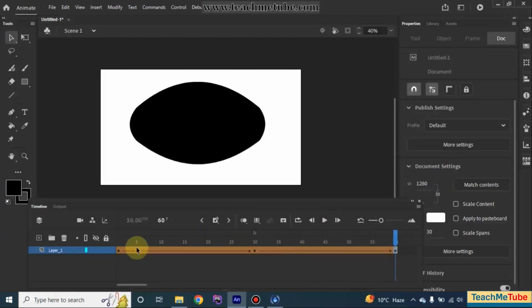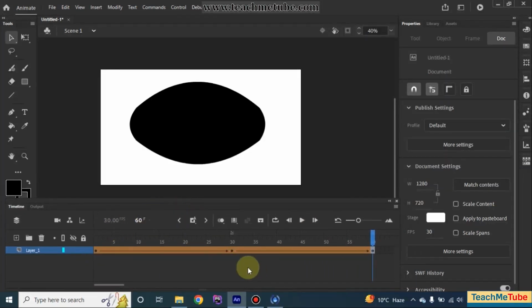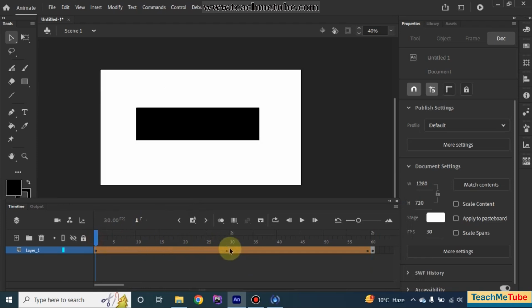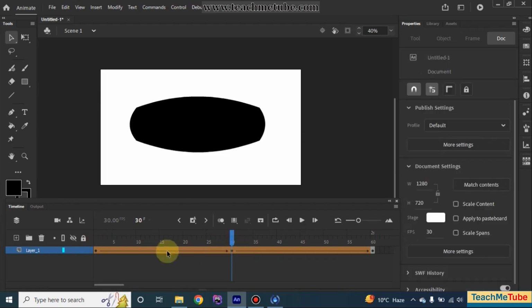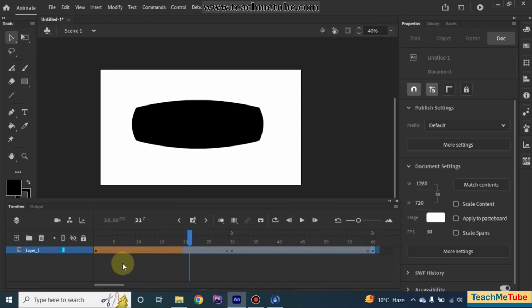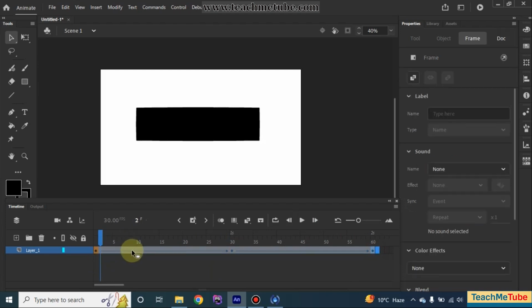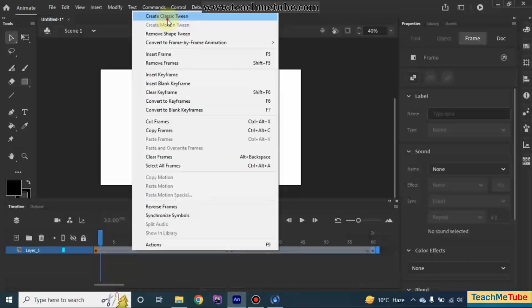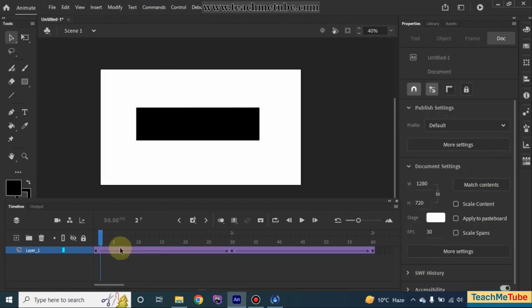You have to understand the mechanism of this timeline in such a manner that the farther apart you insert keyframes, the slower your animation will be. The less distance you create between keyframes in this timeline, the faster the animation will be. Okay, I hope you are getting my point. This is known as shape tween. In the context of animation, shape tween is basically used in eye blinking animations.